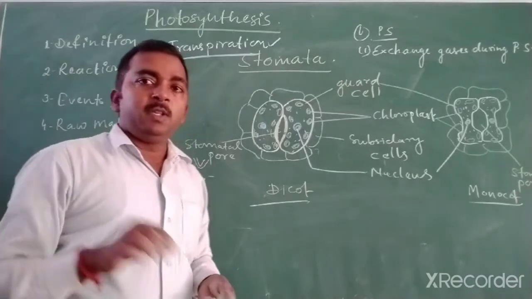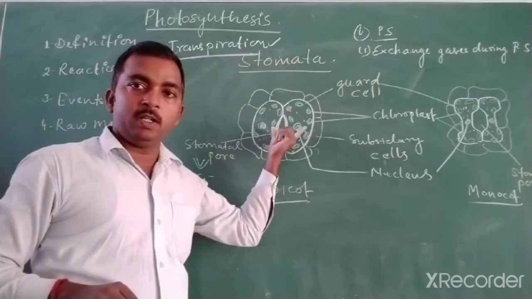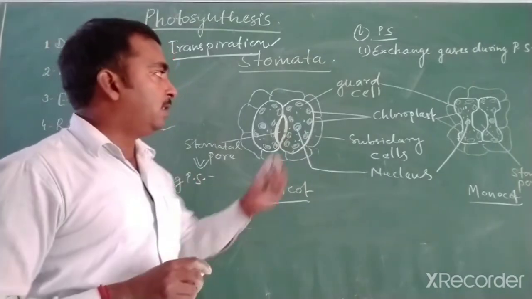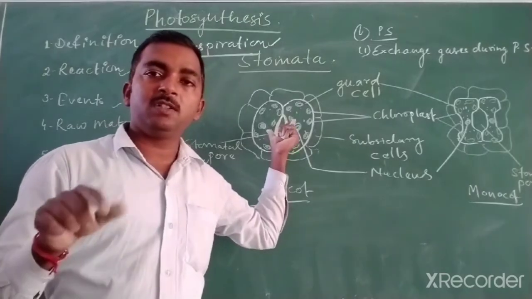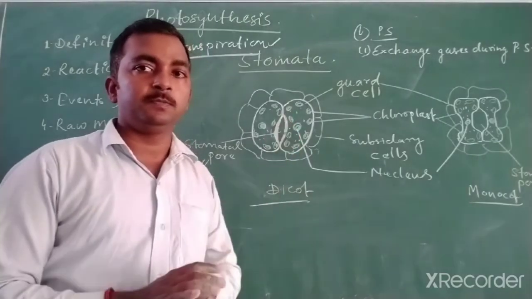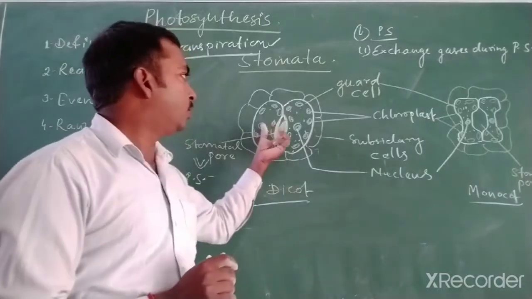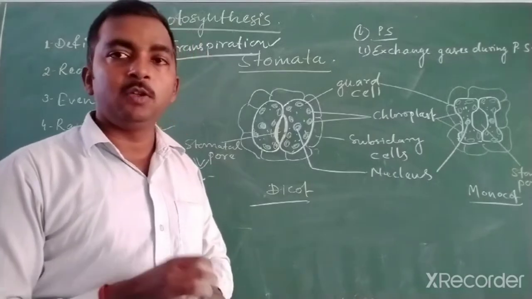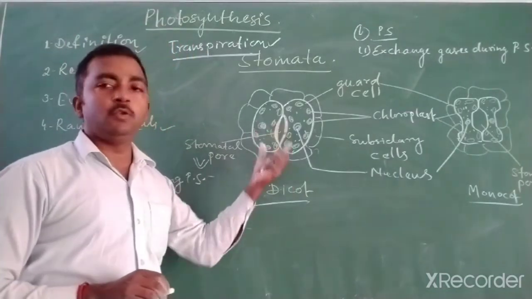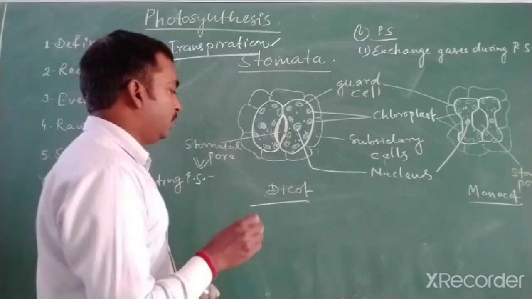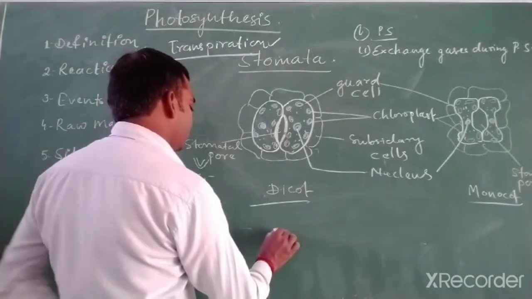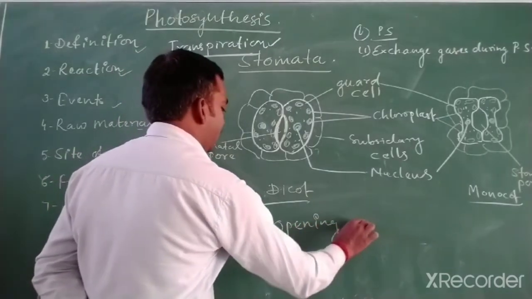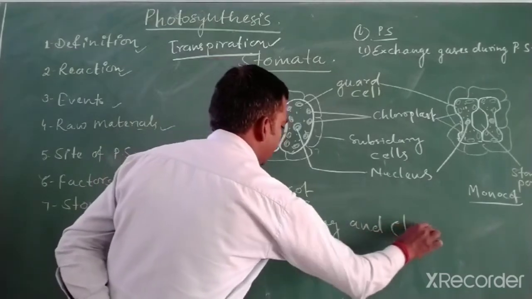So transpiration also occurs through the stomata. It means the loss of water in the form of water vapor. So to conserve water, the stomatal pore must close. It means the stomata should not remain open every time. It also should be closed. So how do the opening and closing of stomata take place? So the next topic we are going to discuss is the opening and closing of stomata.